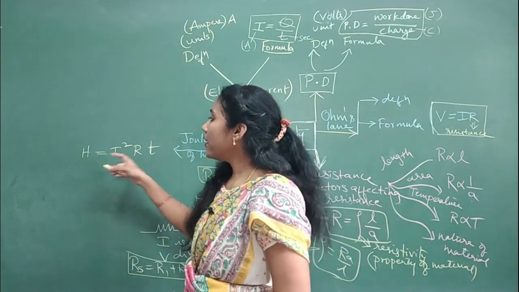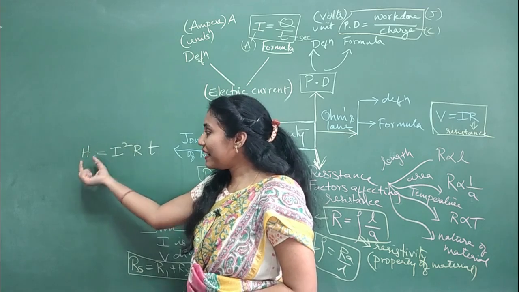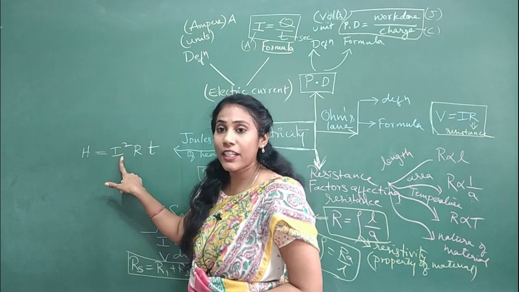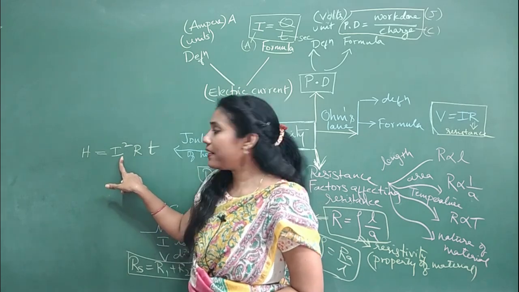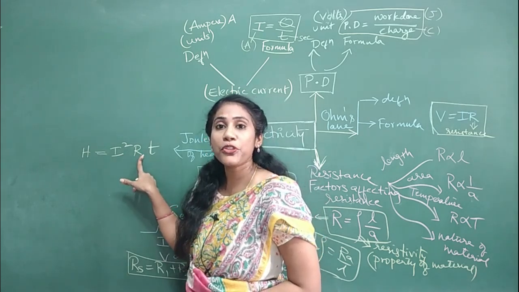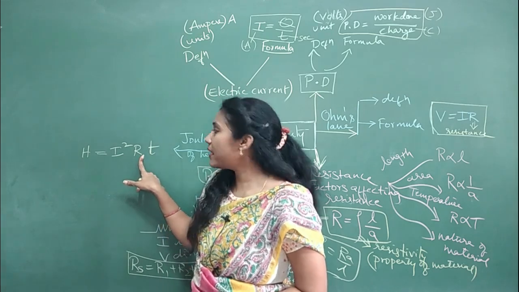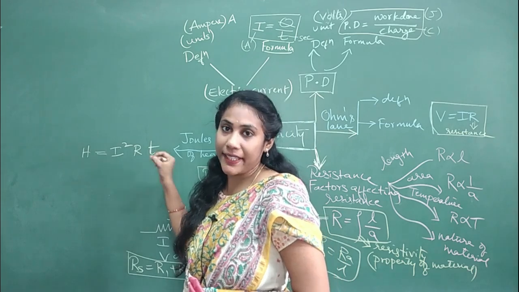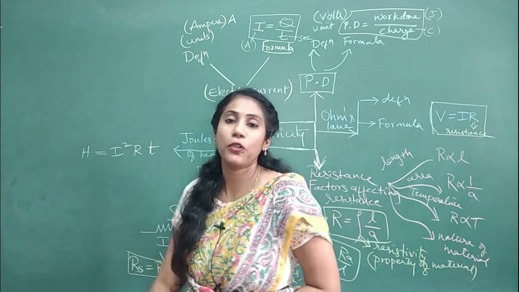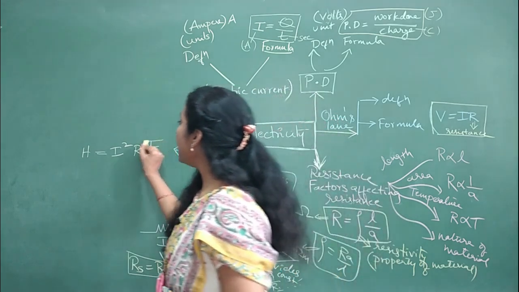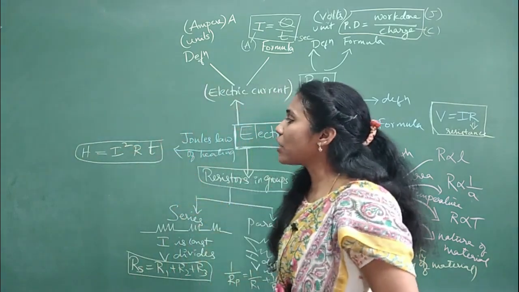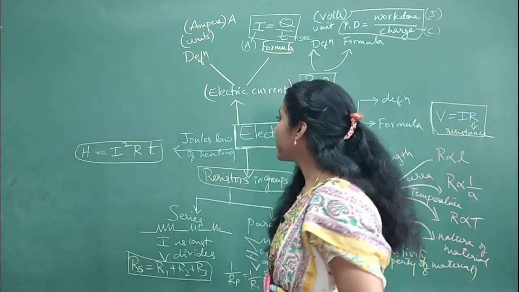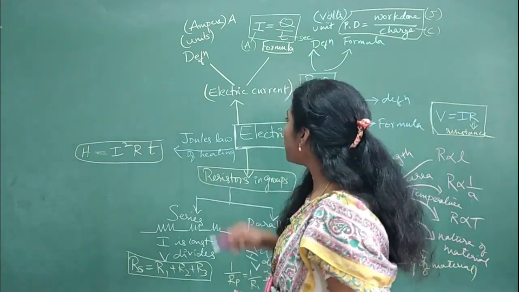So the heat content of a resistor is always directly proportional to the square of current passing in the resistor, to the resistance of a particular conductor, and to the time for which the current is flowing. This is the formula that you have to remember for Joule's law of heating. Again, an important formula.